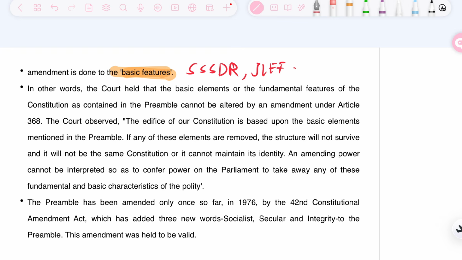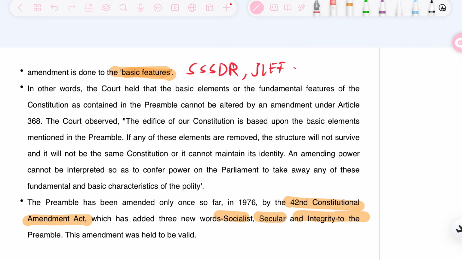But the basic features like socialist, sovereign, secularism, democracy, republic, justice, liberty, equality, fraternity, these are not open to amendment. And also the preamble has been amended only once, via the 42nd Constitutional Amendment Act 1976, in which SSI, that is socialist, secular and integrity, was added to the preamble, and the amendment was also held valid by the court.